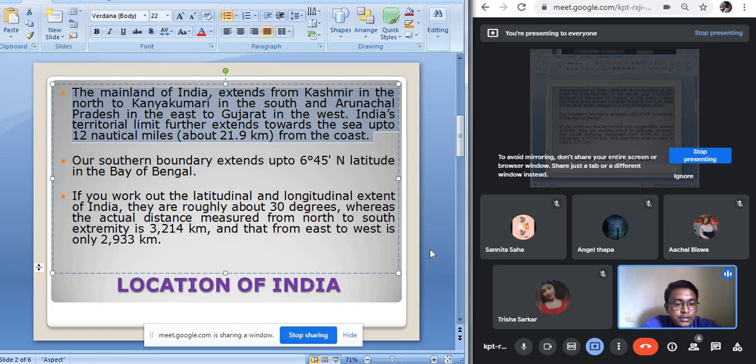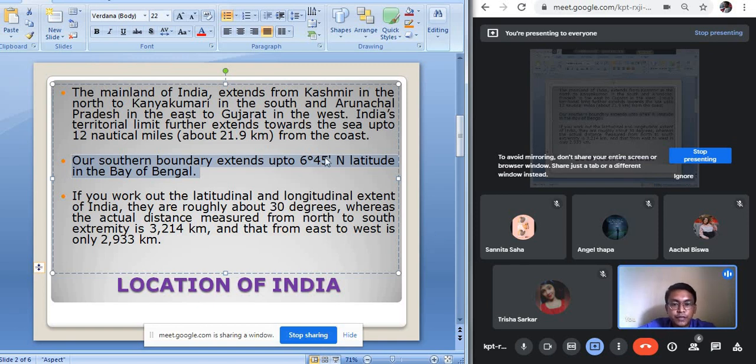Not only this, but the political boundary of our country India extends up to 12 nautical miles. 12 nautical miles is equivalent to 21.9 kilometers. It extends up to 21.9 kilometers in the ocean. That means from the coastal area till 21.9 kilometers in the ocean, that is also a part of our country. Our southern boundary extends up to 8 degree 45 minute north latitude in the Bay of Bengal.